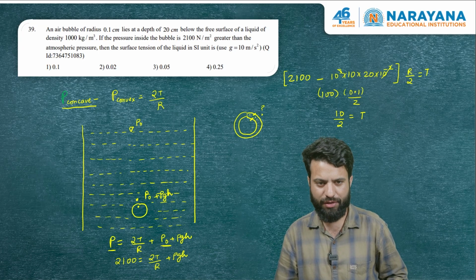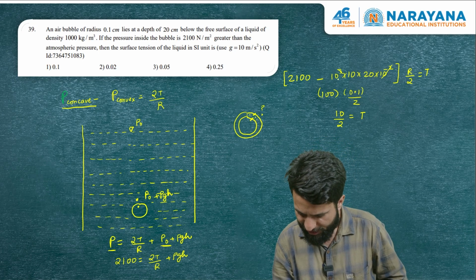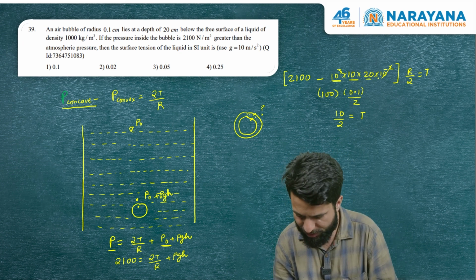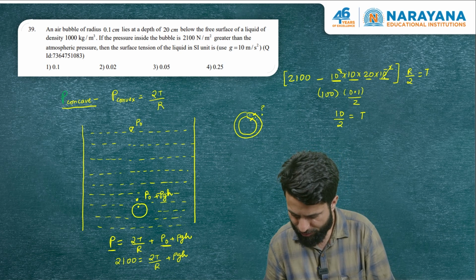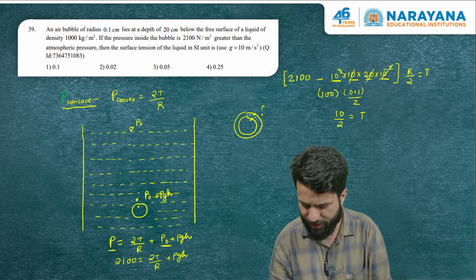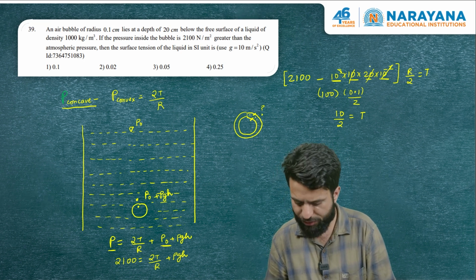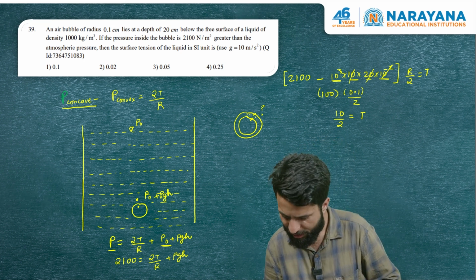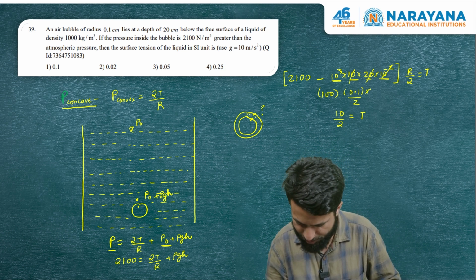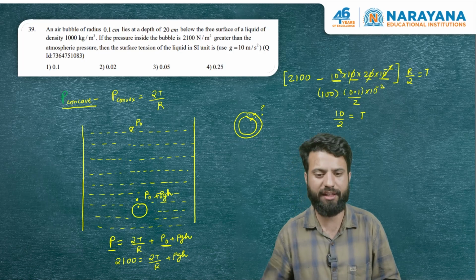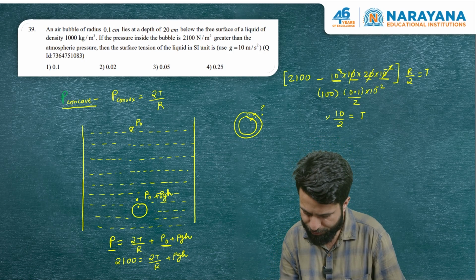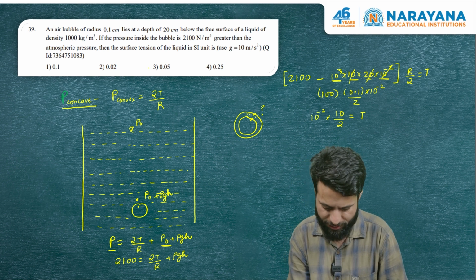So 2100 minus density is 10 power 3, G value is 10, and this is 20 centimeters. So it's 20 into 10 power minus 2. So if we cancel out like this, it would be 2000. So 2100 minus 2000, that is 100. That's correct. Then we are supposed to multiply it with R. What's R? That's 0.1 centimeters. Okay, 10 power minus 2. So this will be 10 by 2, which is 5, which is 5 into 10 power minus 2. So 5 into 10 power minus 2 is option C.